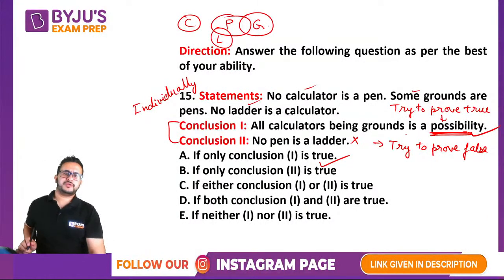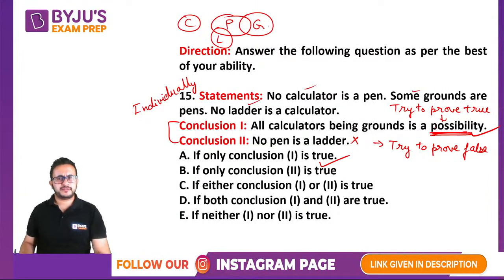Okay, so we prove that conclusion 1 can be true. We try to prove true because it's a possibility case. And if there is a normal conclusion, you have to try to prove it false. We try to prove it false. Yes, it is not 100% true. So we will take only the first as true.